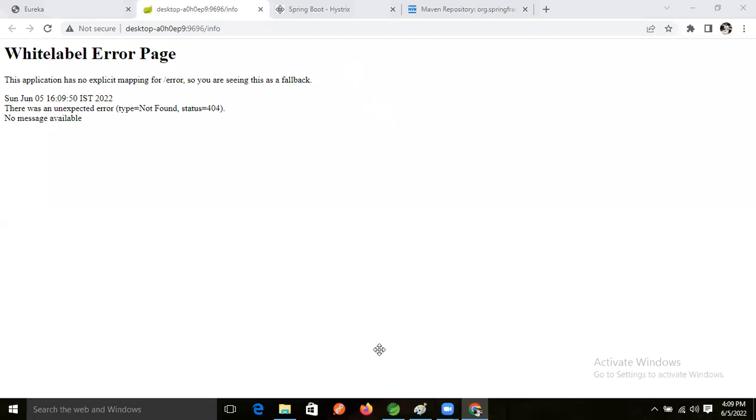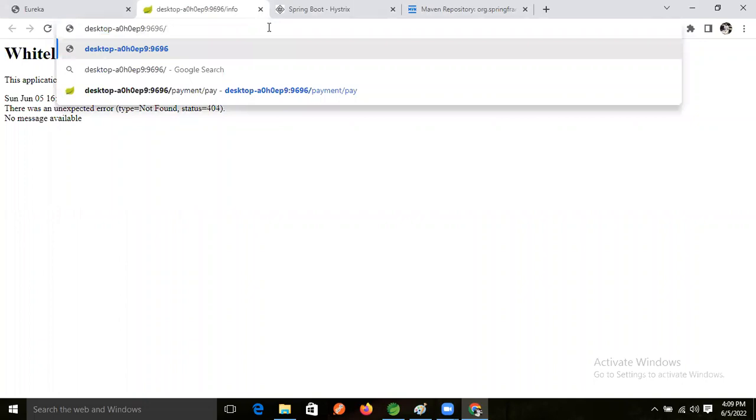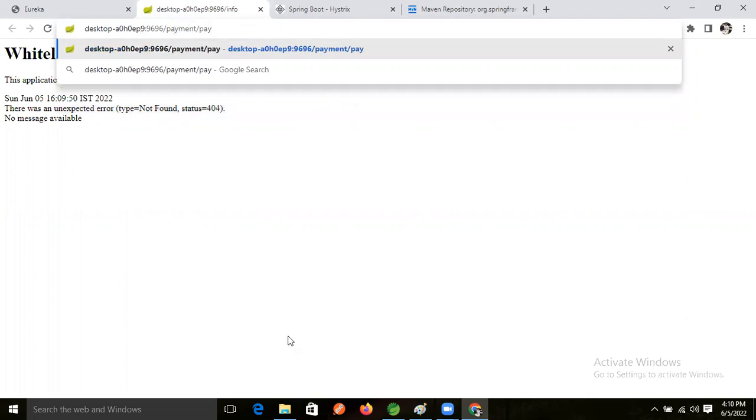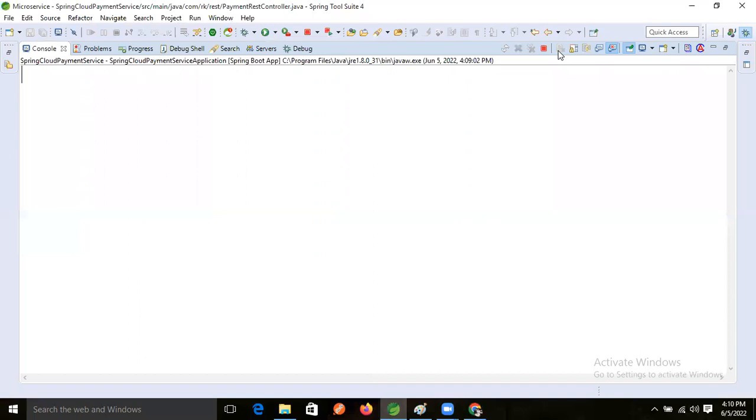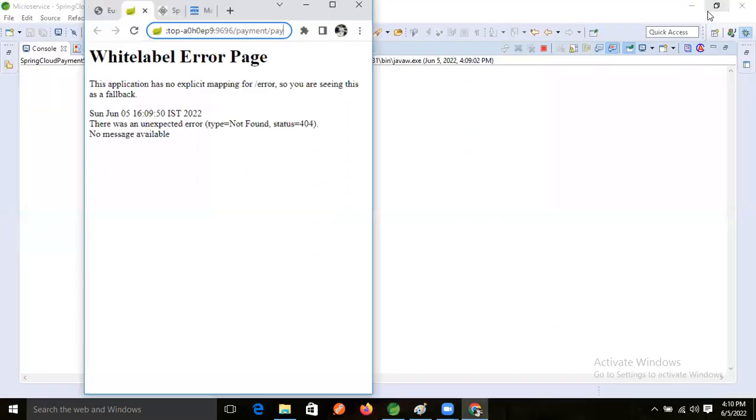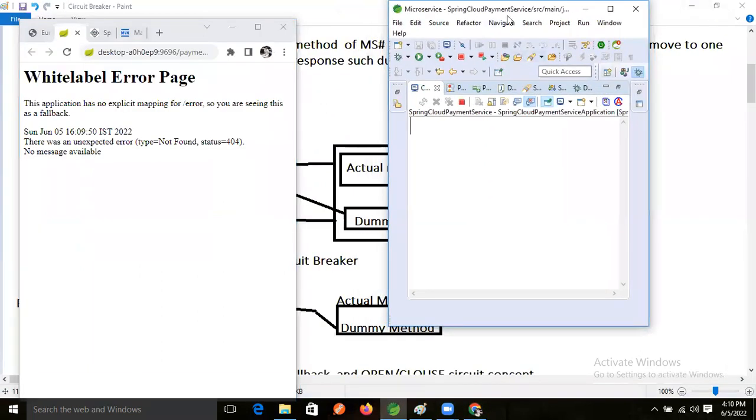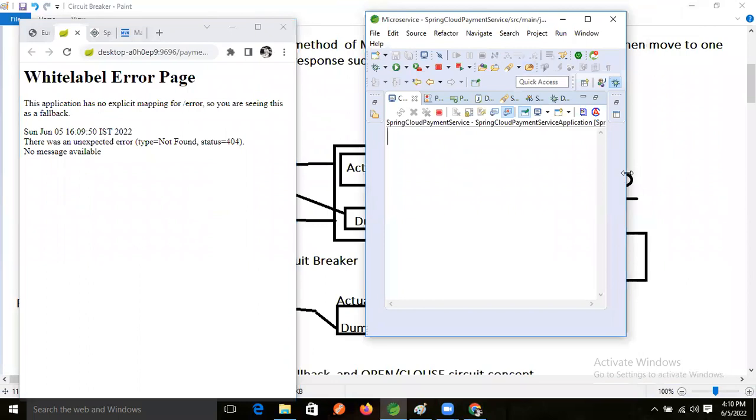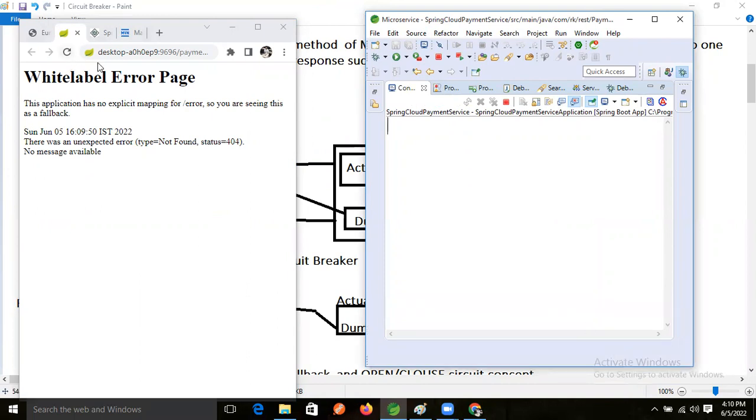Okay, next what will we do? Just remove info, and here we add payment pay. Now again clean the console. I'm cleaning the console. Now do one thing, make it like this. Here our Eclipse IDE console is there. Now hit enter. I'm hitting enter here, right?